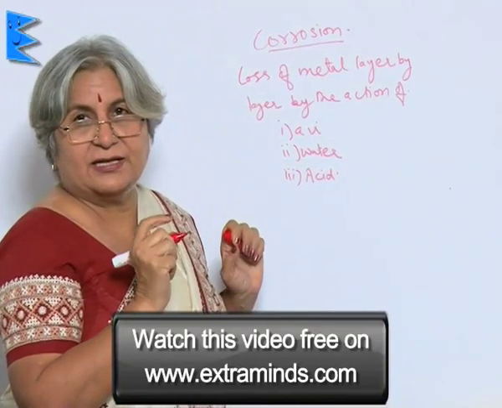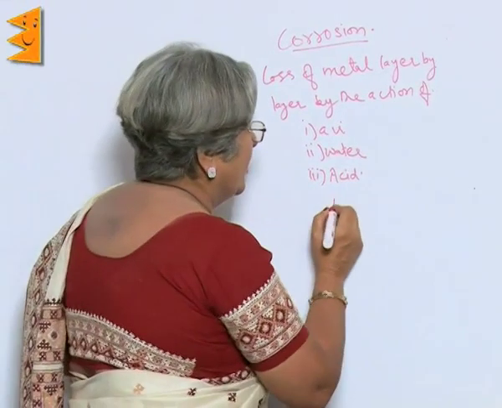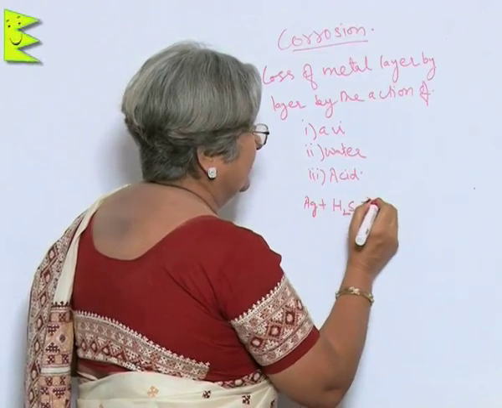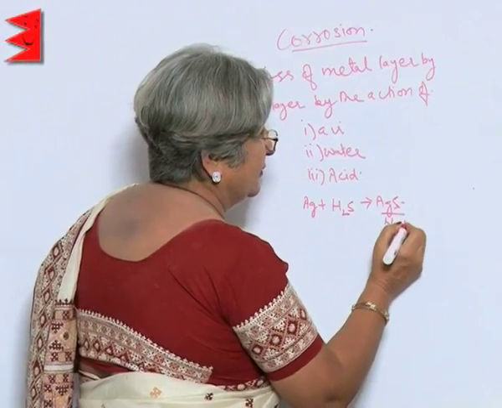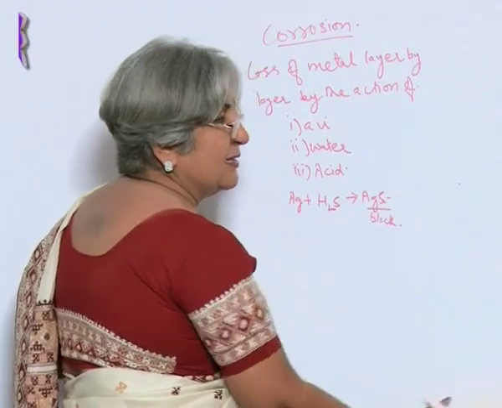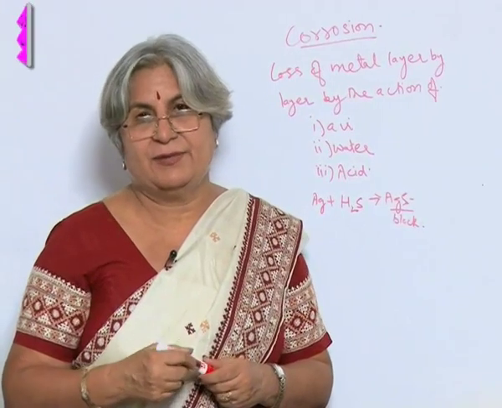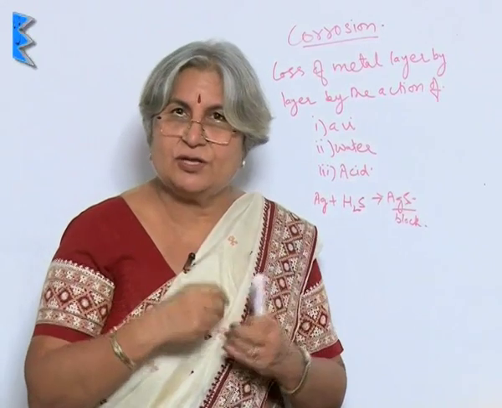Now, see, silver turns black not due to the action of any of these, but due to the action of hydrogen sulfide, which is black in color. So, all these metals are getting affected by other gases or other chemical substances. This is called corrosion, and there is actual loss of metal.